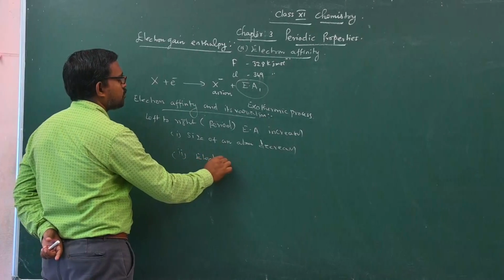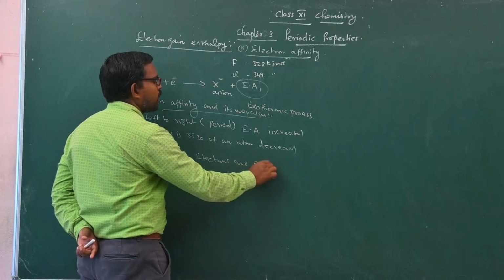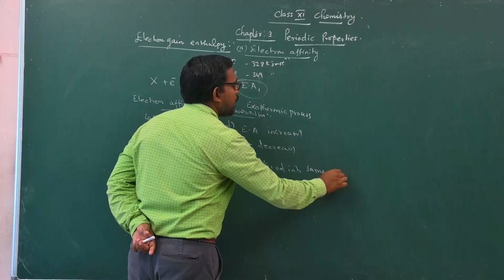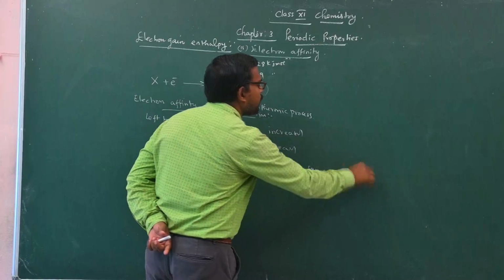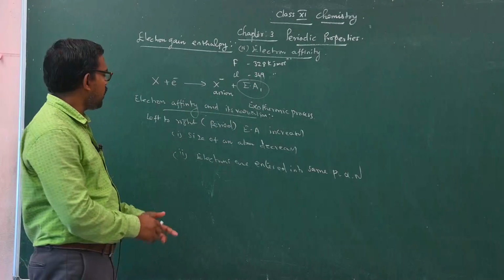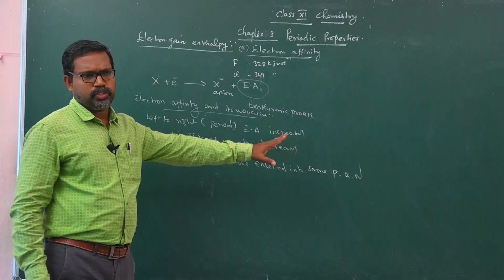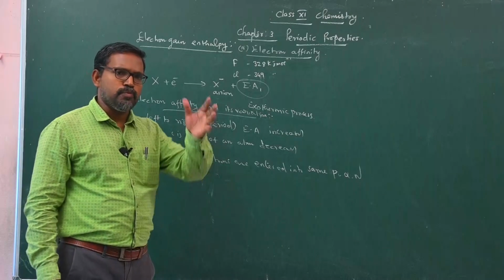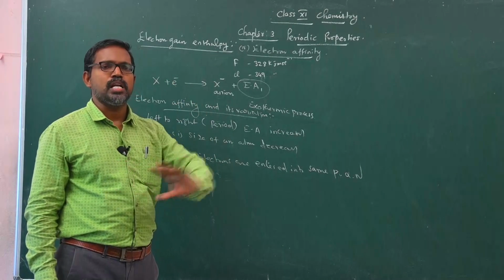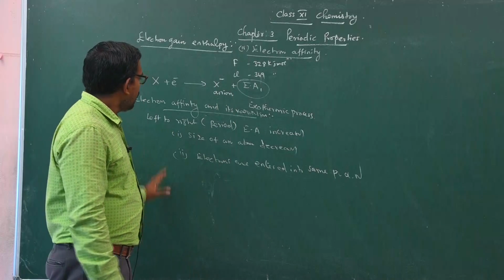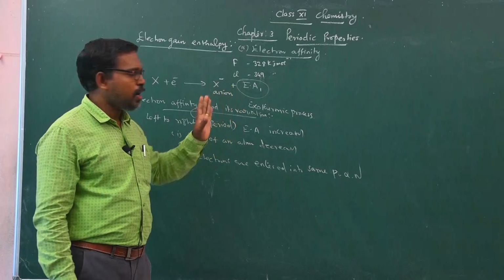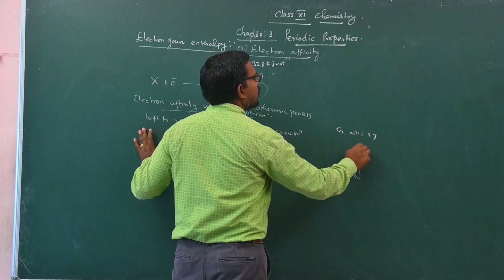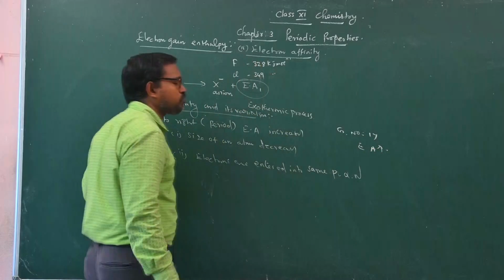Electrons are entered into the same energy level, the same principal quantum number or the same main energy level. Size of an atom decreases because the electrons are entered into the same main energy level, so that the force of attraction between the nucleus and the valence shell electron increases. Up to the halogens, that is group number 17, electron affinity increases.